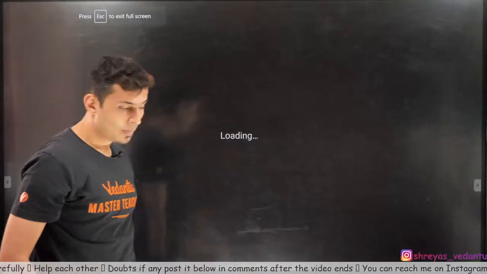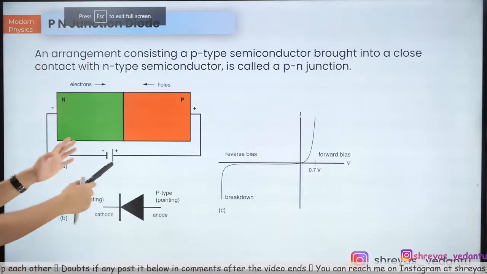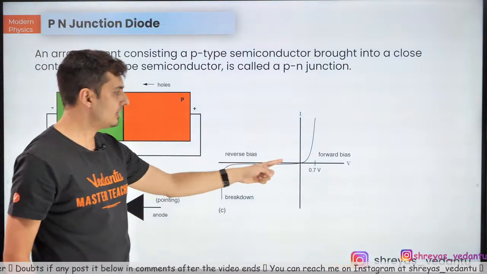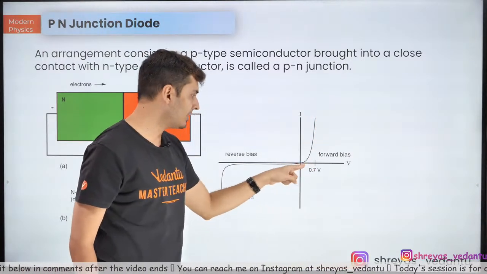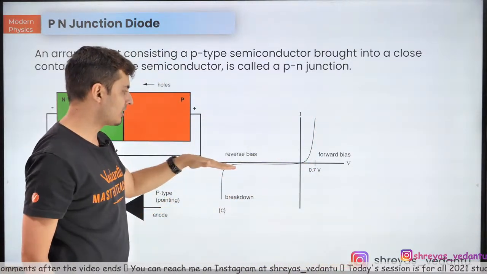Okay, great. So going ahead, yes, they are moving away. So in forward bias, there is conduction. In reverse bias, there is no conduction.